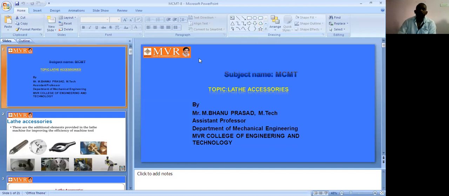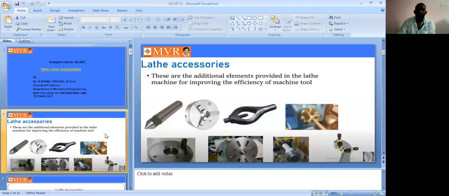First of all, once again, what are lathe axes? Lathe axes are additional elements that we provide to the lathe machine to improve the efficiency of the machine tool.